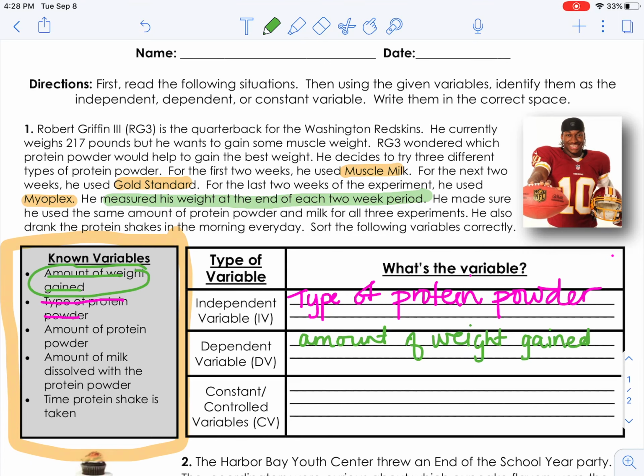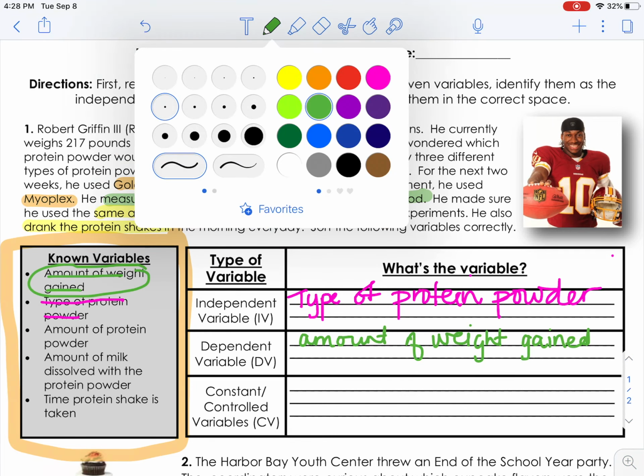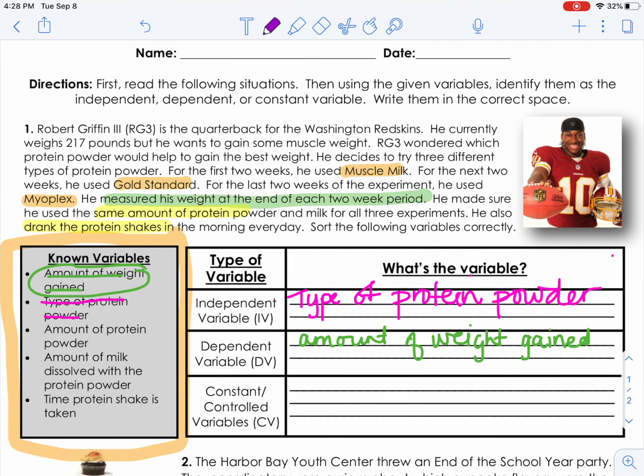So we've used that. So what did he keep as his controls? What was he consistently doing with all of the experiments? He made sure he used the same amount of protein and milk. He also drank the shakes in the morning every day. So what were his control variables?